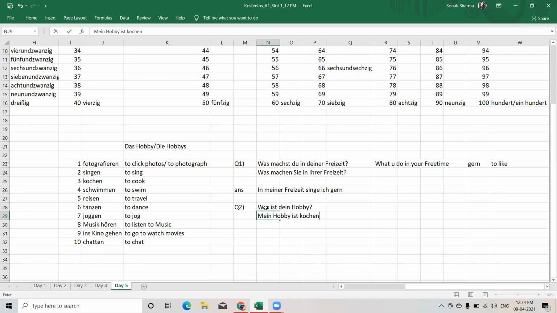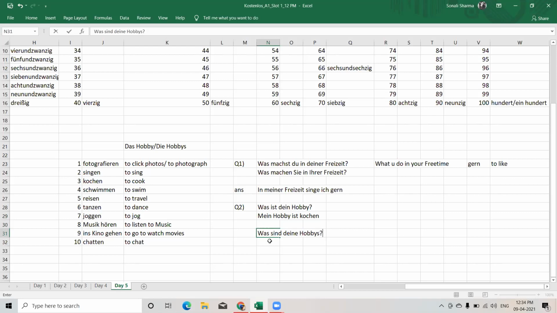Or you can say mein Hobby ist singen, mein Hobby ist joggen, mein Hobby ist chatten, mein Hobby ist Musik hören. If somebody asks you was ist dein Hobby, you have to tell only one hobby. If someone asks you was sind deine Hobbys, this is in plural. That means you have to mention more than one hobby.